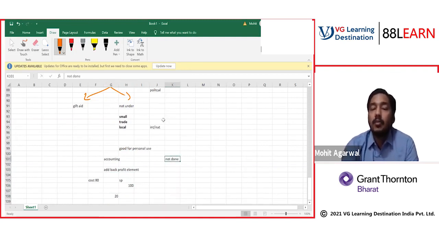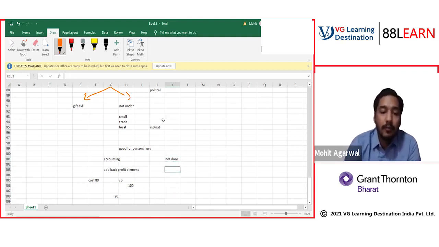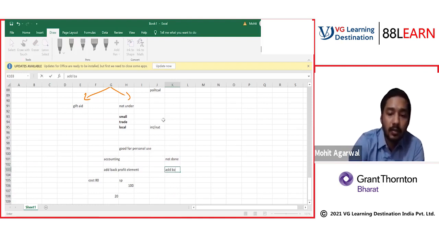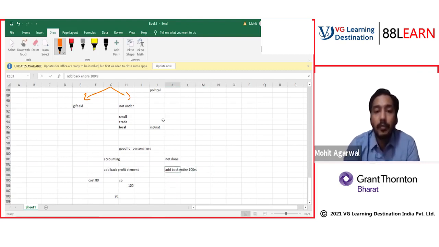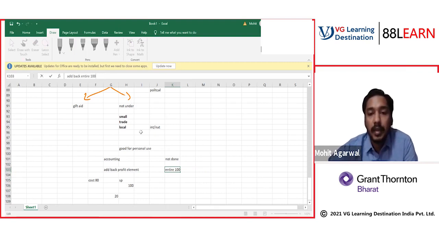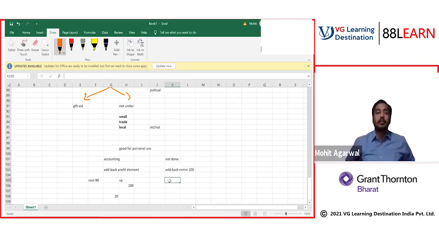But let's say if they have done no accounting of this drawing, then you have to add back the entire 100 here. Sorry, 100 pounds. You have to add back the entire selling price. Remember this point. This is a very important point, tested sometimes in examination: whether they have done the accounting, or whether they have not done the accounting. If they have not done the accounting, you have to add back the entire 100.